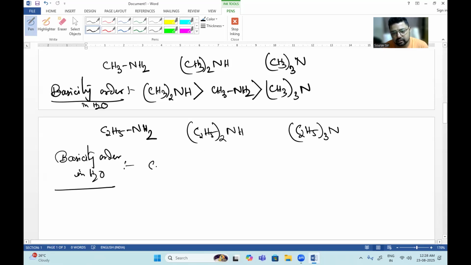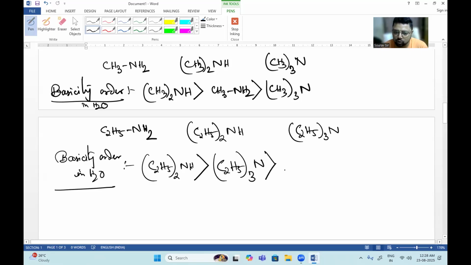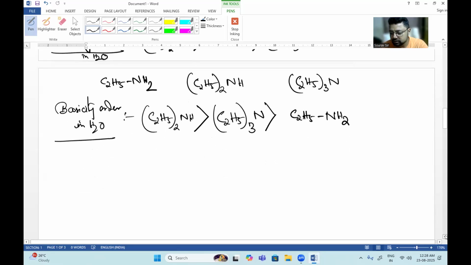At first, the secondary amine will come because of 2 plus I effect and 1 hydrogen bond, followed by this 3-degree amine, (C2H5)3N. Because here, the plus I effect of the ethyl group is much more dominant over the hydrogen bonding interactions, which means it is increasing the strength of the hydrogen bond to a higher extent, followed by C2H5NH2. Okay, so this is the basicity.